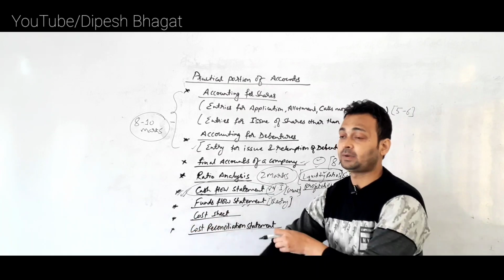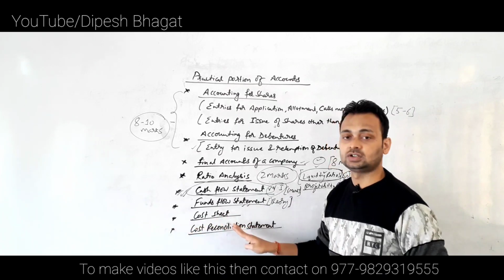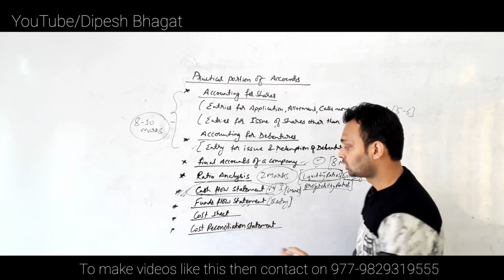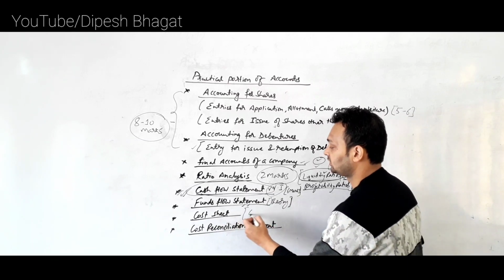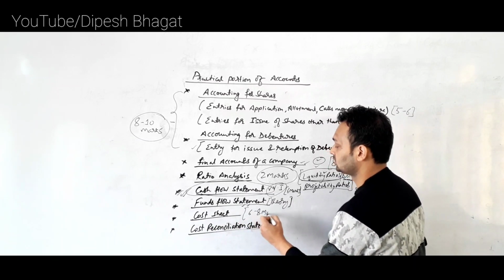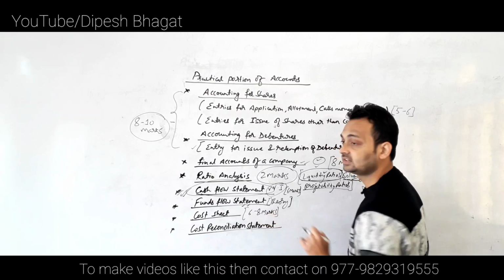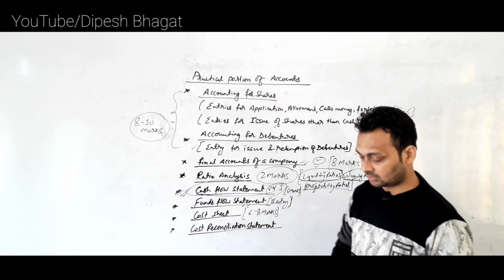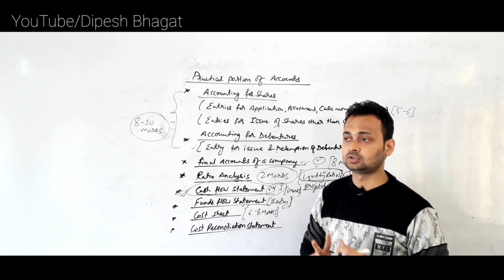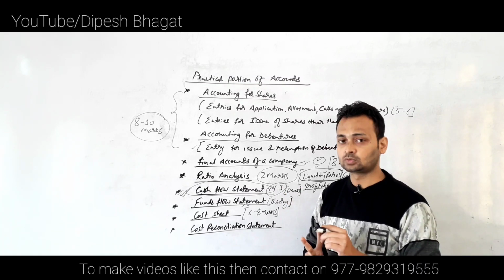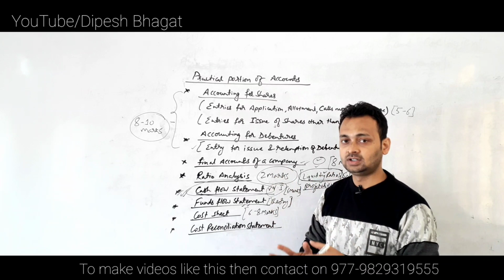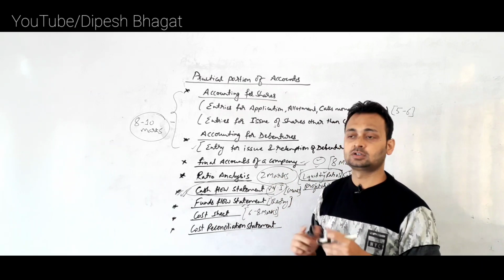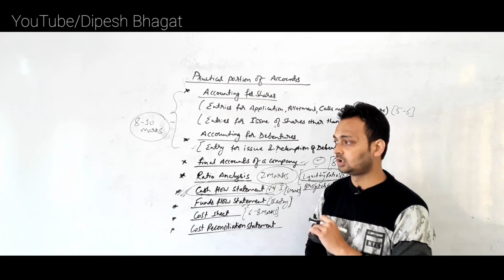Similarly, another important practical chapter is cost sheet. From cost sheet a question of about 6 to 8 marks is expected. There are two ways of asking the question. In one question there will be only a simple cost sheet, and the other question will be a cost sheet along with the preparation of a tender cost sheet also.